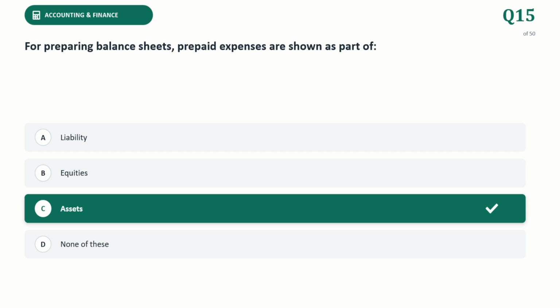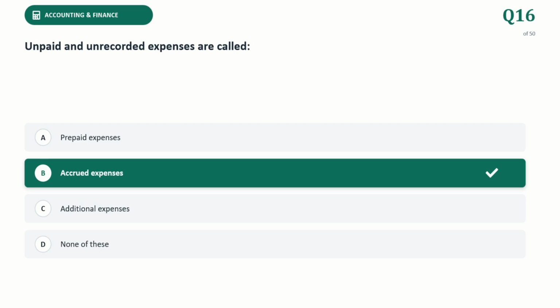Next question. Unpaid or unrecorded expenses are? The correct answer is accrued expenses.